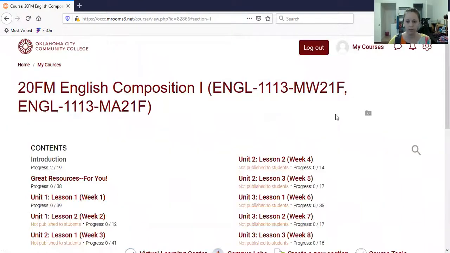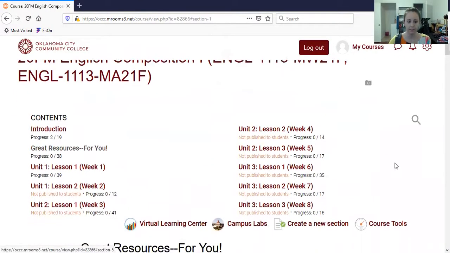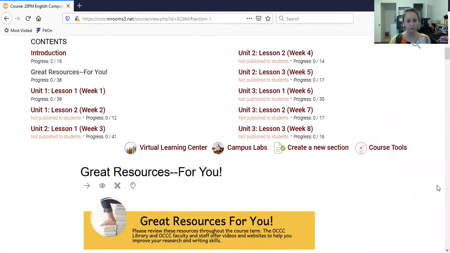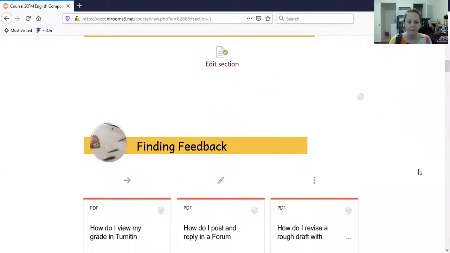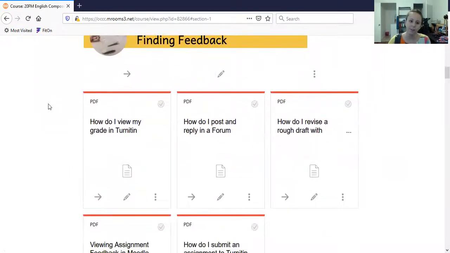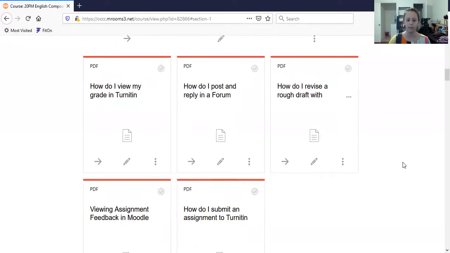So let's look at the great resources. This is something that the English department here at OTRIP has put together. And just like the syllabus, a lot of times when students ask questions, I say, have you checked the resources page? Because the answer is usually on here, right? This finding feedback is very important because in a writing class, my job is to tell you how to improve your writing. And I do that through the tools on Turnitin and Moodle. So make sure that you read all of these and understand how to see my comments so that you can revise your papers and make them better.